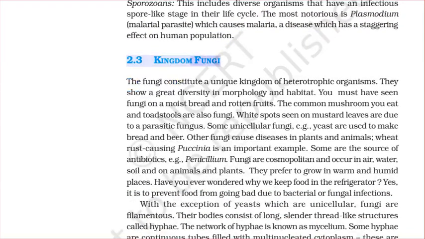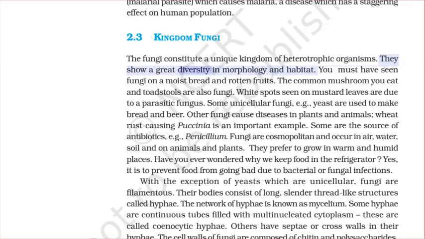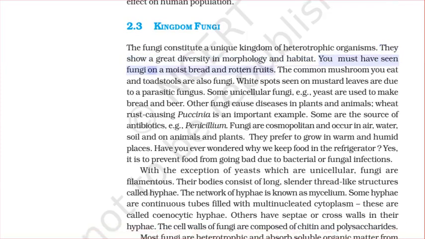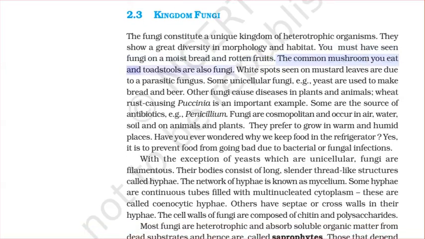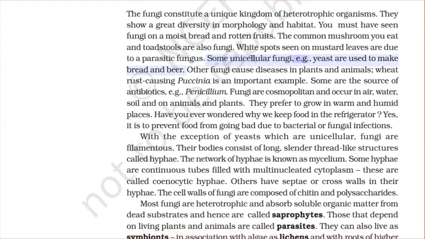2.3 Kingdom Fungi. The fungi constitute a unique kingdom of heterotrophic organisms. They show a great diversity in morphology and habitat. You must have seen fungi on a moist bread and rotten fruits. The common mushroom you eat and toadstools are also fungi. White spots seen on mustard leaves are due to a parasitic fungus. Some unicellular fungi, e.g. yeast, are used to make bread and beer.